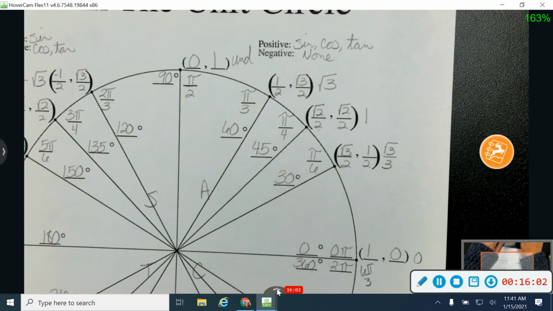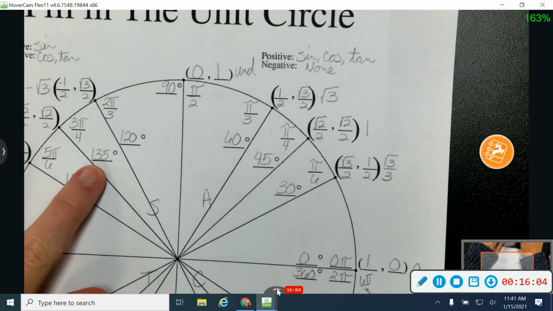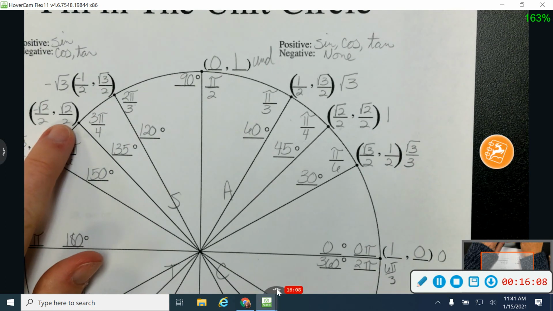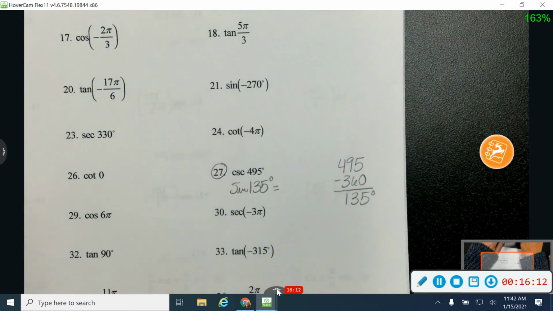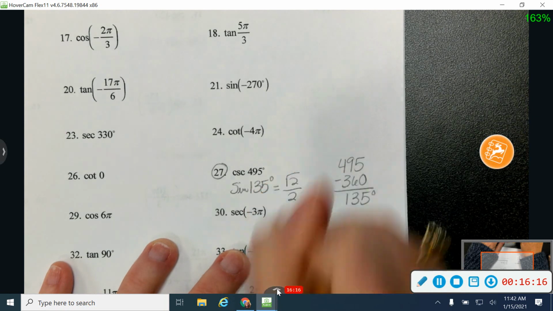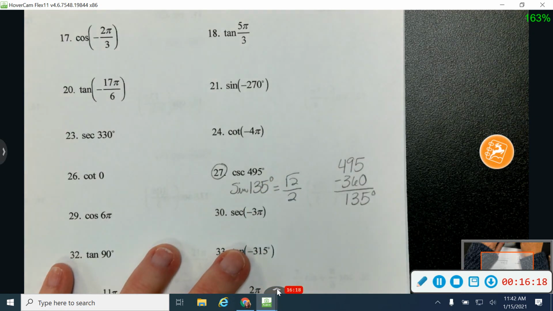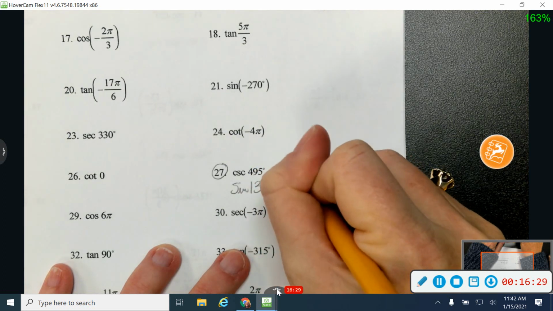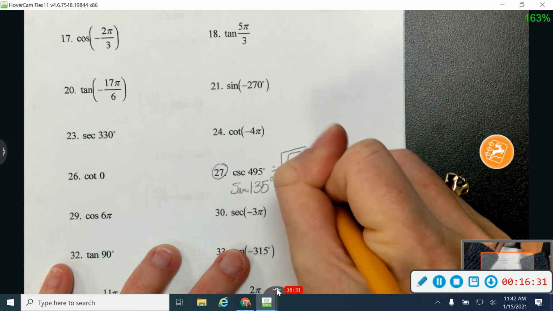I'm going to look on here, and at 135 degrees, I see that my y value is the square root of 2 over 2. So my sine value is the square root of 2 over 2. It's positive, so if sine is positive, cosecant is also going to be positive. And what do I get when I flip the square root of 2 over 2 over? Yeah, good. Just that square root of 2. Good.